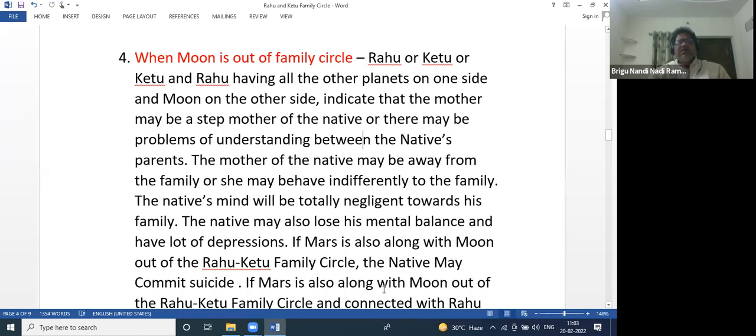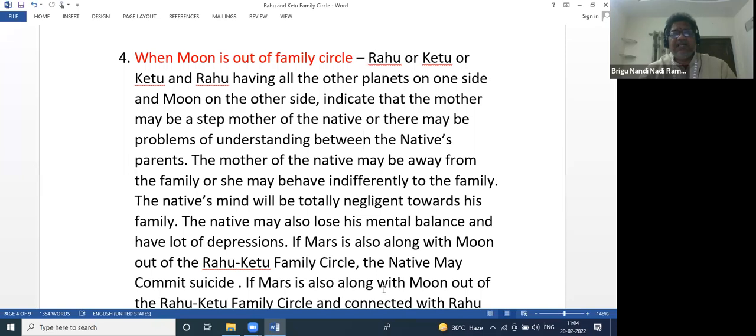And when Moon is out of the Rahu Ketu family circle, with Rahu and Ketu having all other planets on one side and Moon on the other side, it indicates that the mother may be a stepmother. So Moon is here, the mother may be a stepmother of the native, or there may be problems of understanding between the native's parents. So there may be disputes between wife and husband, and the native may have a stepmother, or the mother may leave the family. The mother of the native may be away from the family.